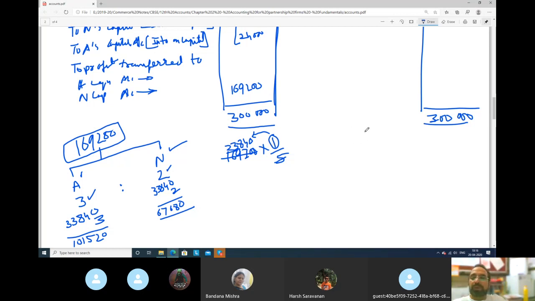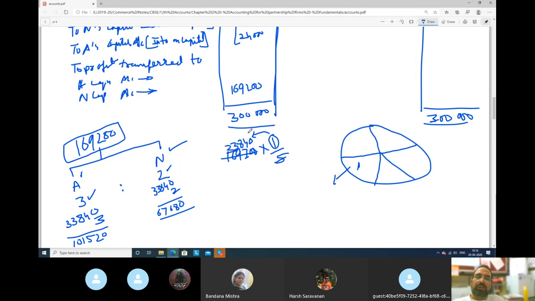see, I will try to make you understand like this. For example, one chapati is there. In this chapati, A will get 3 shares and N will get 2 shares. So we'll have to make how many shares? 5 shares. So 1, 2, 3, 4 and 5. This total chapati will make 5 shares. Same way, total is 1,69,200. So for one share, the value is how much?